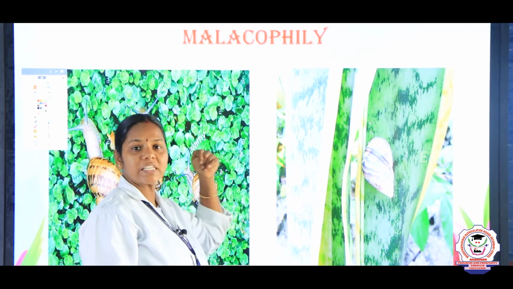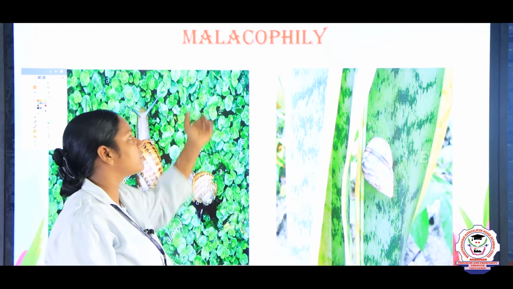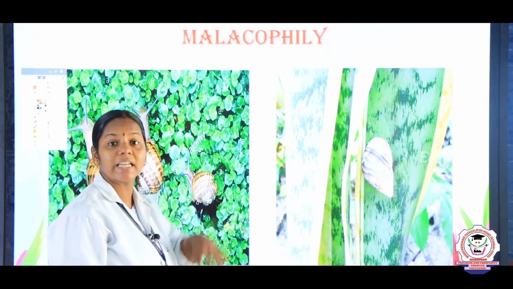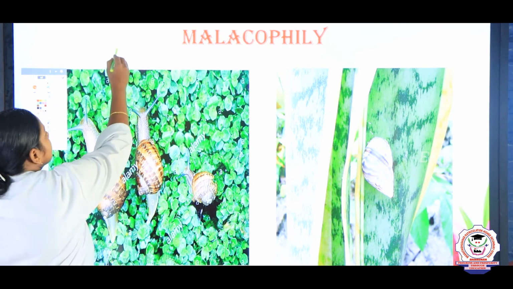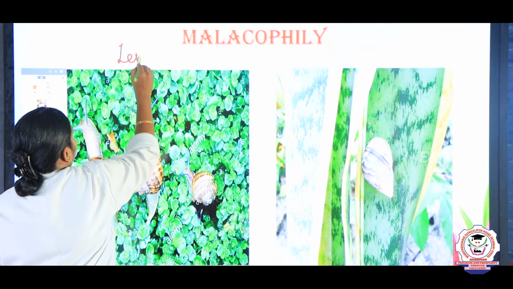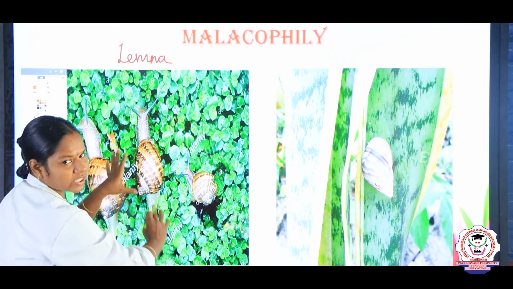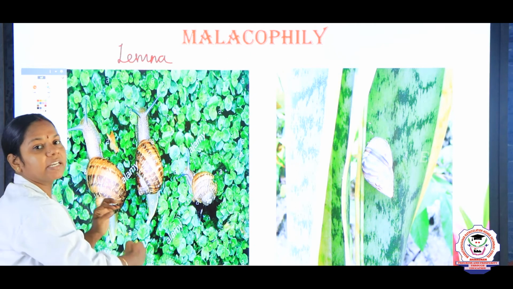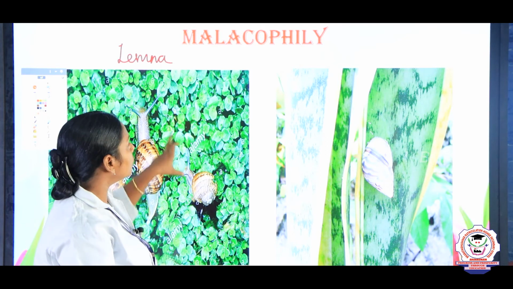What do I mean by malacophily, children? Malacology is the study of snails. So the pollination which takes place through snails, we say it as malacophily. The example for this is the plant Lemna. What is the plant, children? Lemna. So when the snail crawls on this plant, it automatically transfers the pollen grains from one plant to another. So it is Lemna.